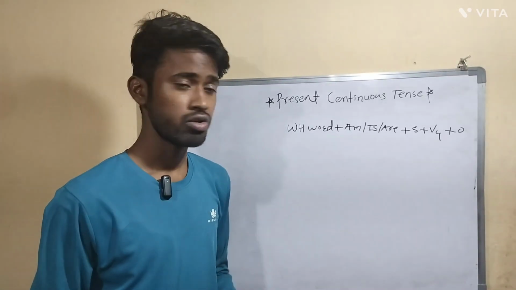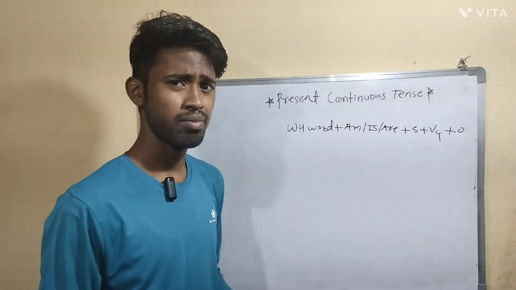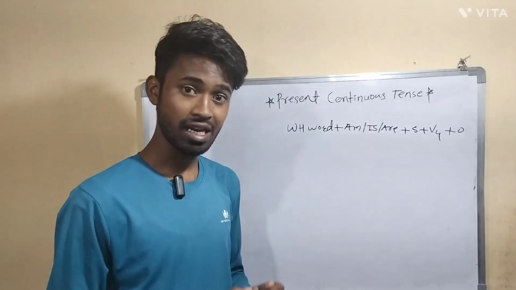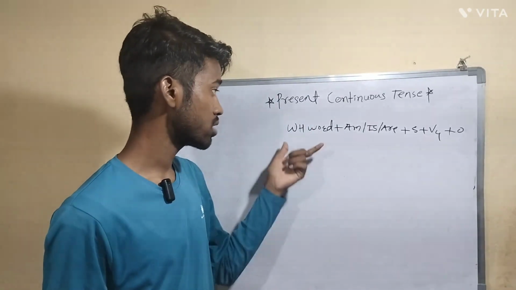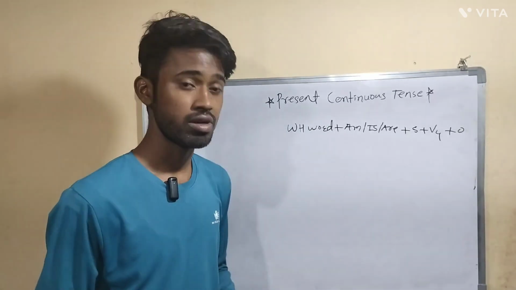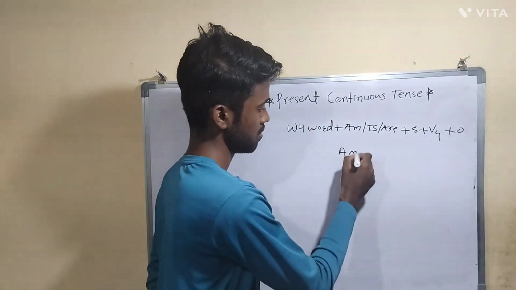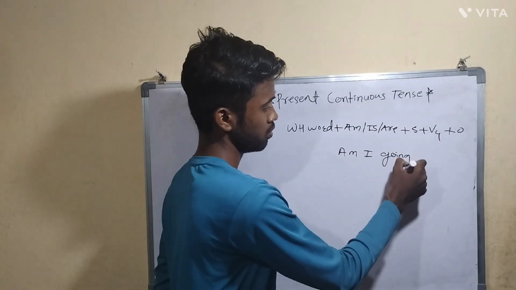I already told you a few examples, so let's see a few more. First I will write the verbal question, and later I will convert that verbal question to a WH question by adding a WH word. Am I going to Mumbai?